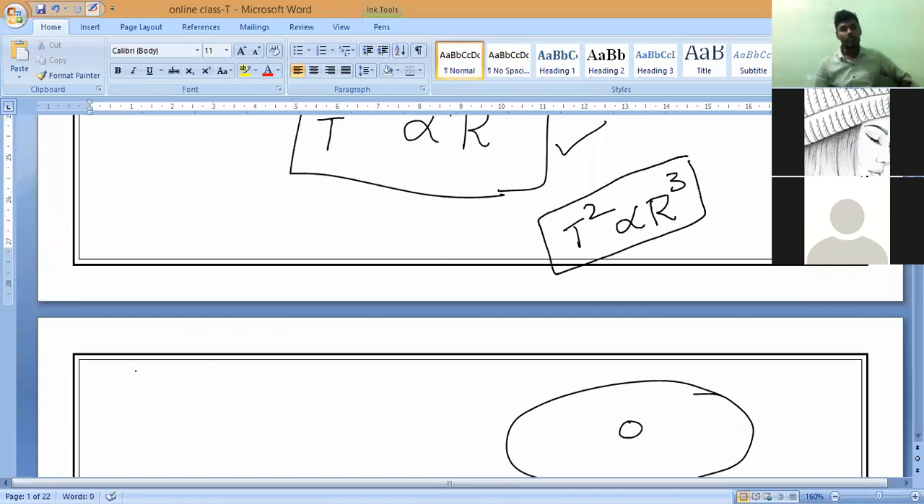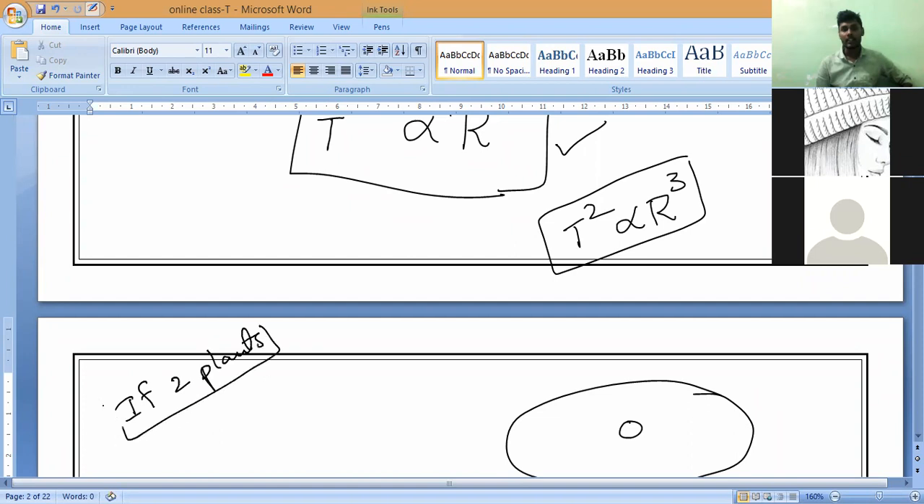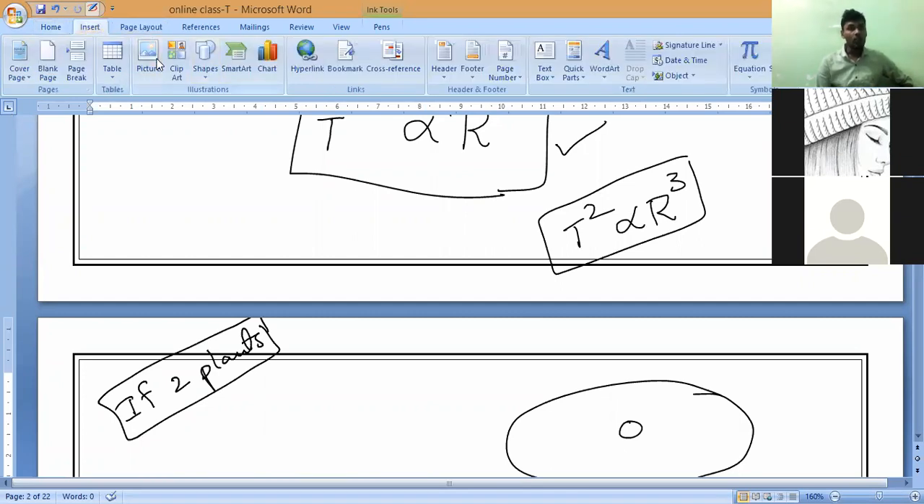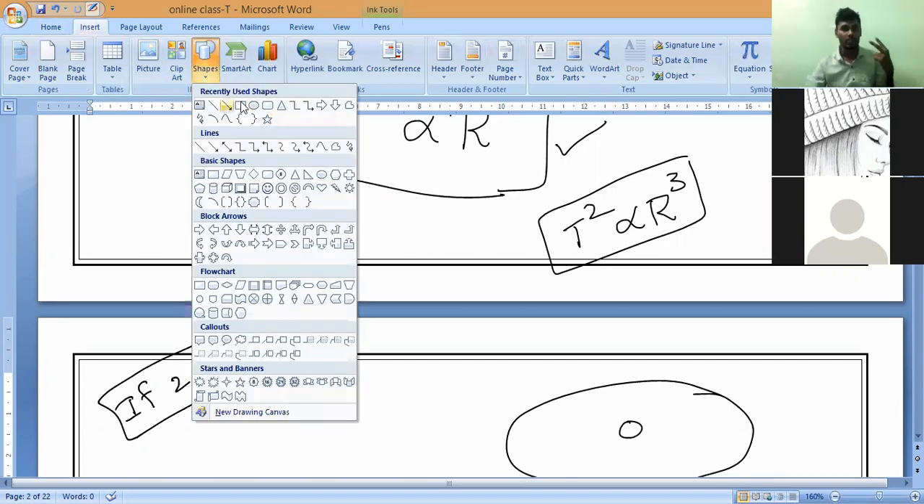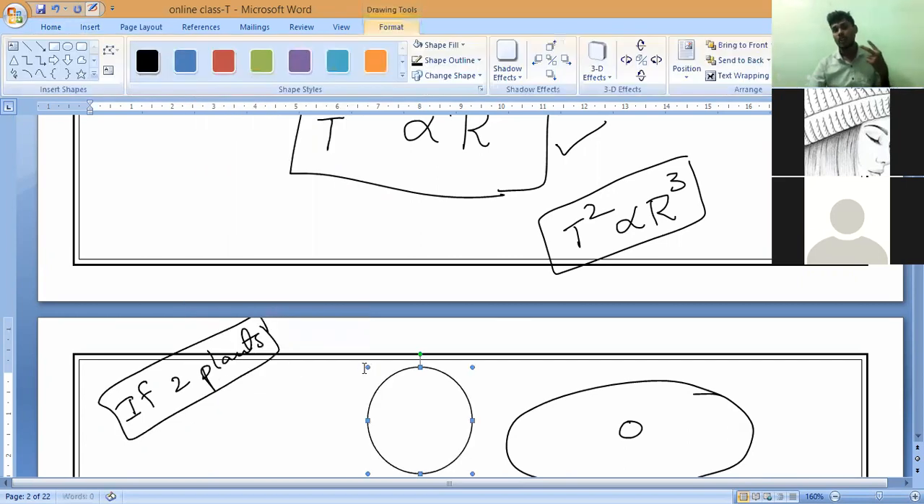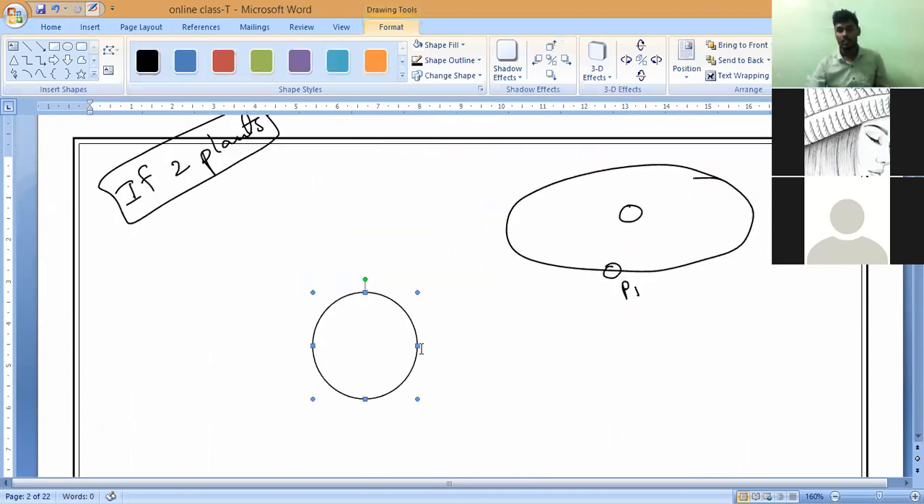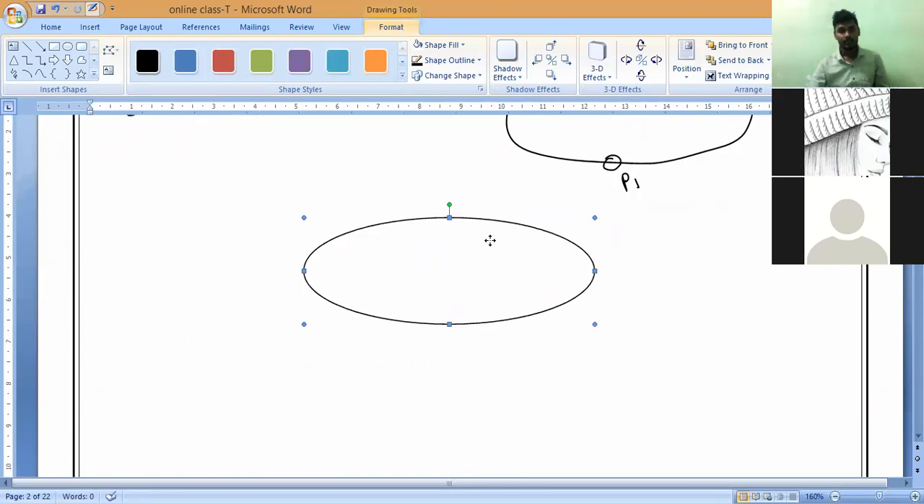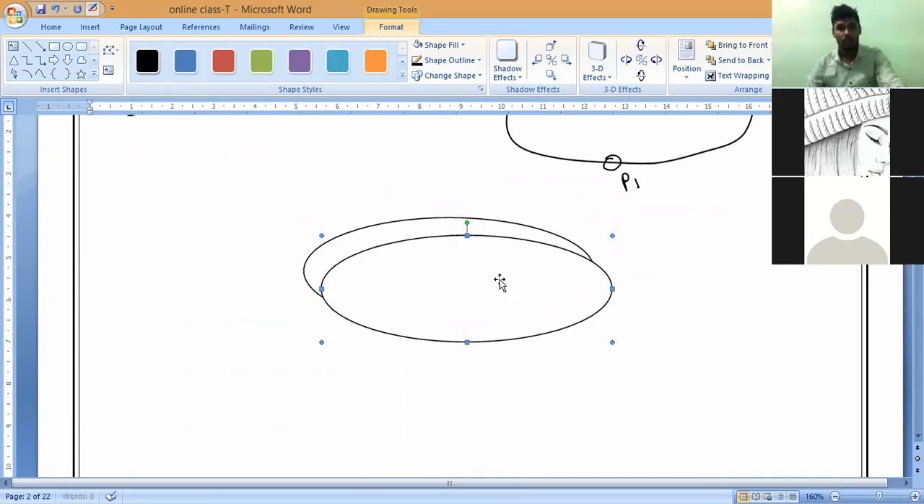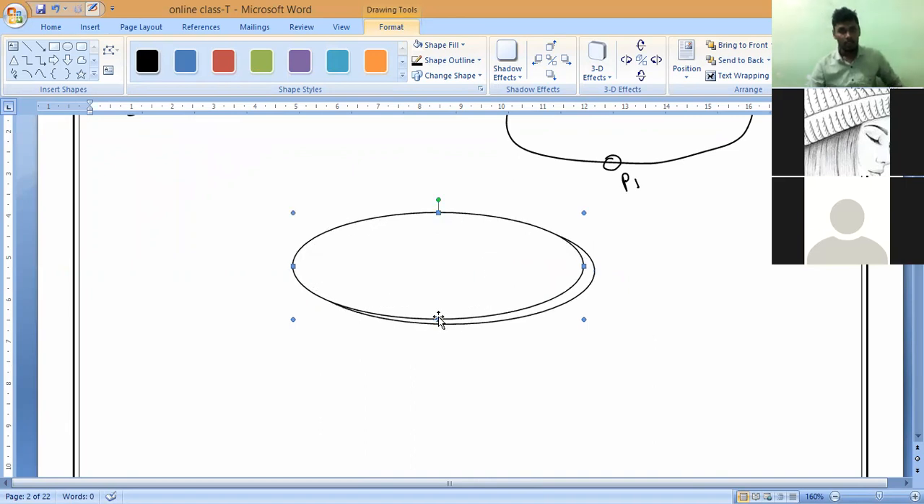But in exams, if two planets are revolving, is there any relation between them? This is what we want, because we are living on one of the planets, correct? So we want to know the relationship between two planets, how the motion will be, and how to calculate the time period. So let us consider two planets, and very carefully see how the formula will be.